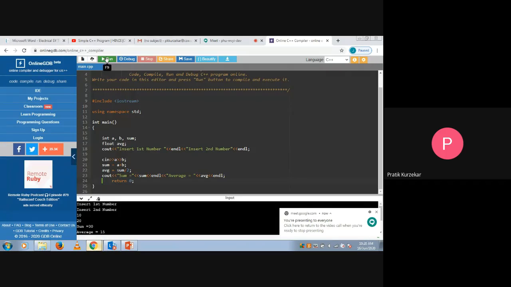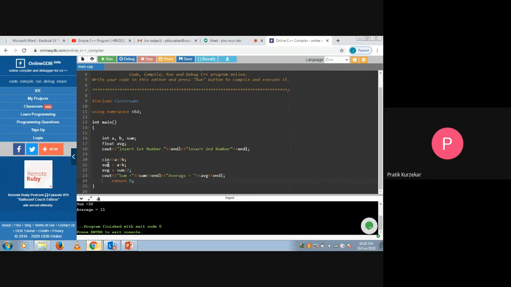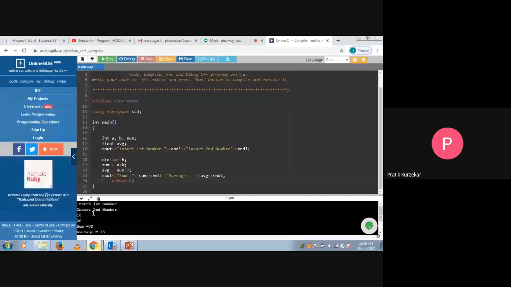Now I am executing this code. So see here, when I am cascading everything, the lines of code are reduced to 1, 2, 6. So see here, insert first number, insert second number, we are entering the values 10, 20, we will get the same